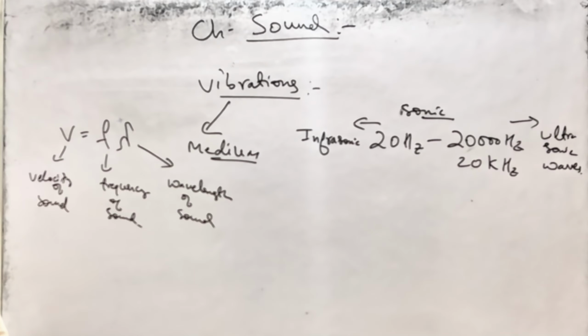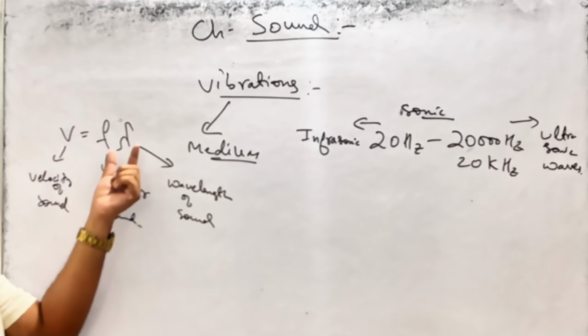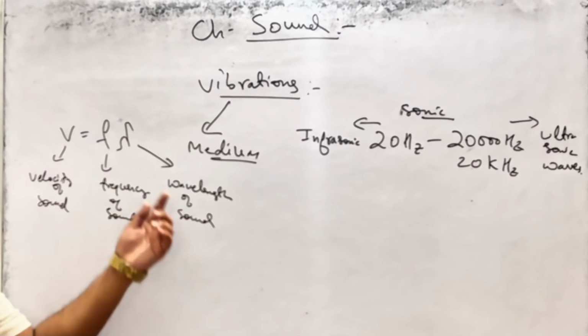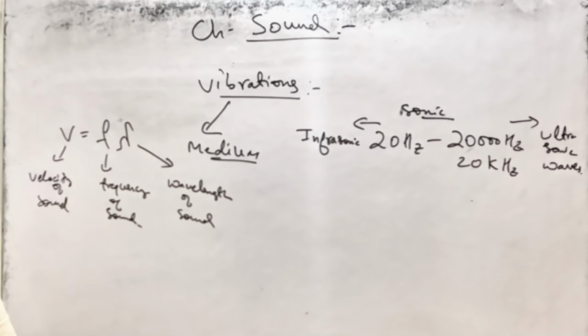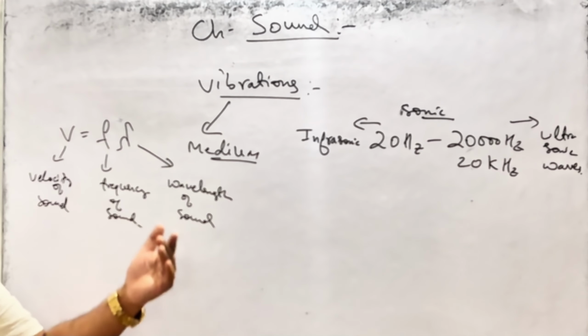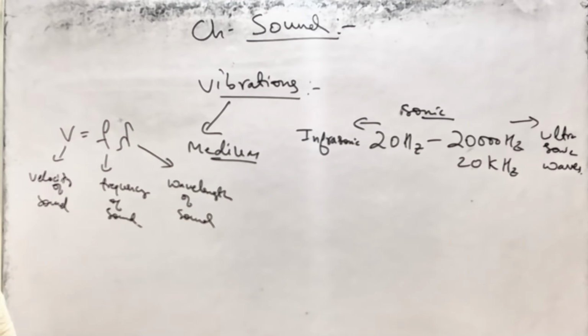So the velocity of sound is the product of the frequency and wavelength. Understood? This expression is required when we solve the numerical problems related to frequency and wavelength of the sound waves.